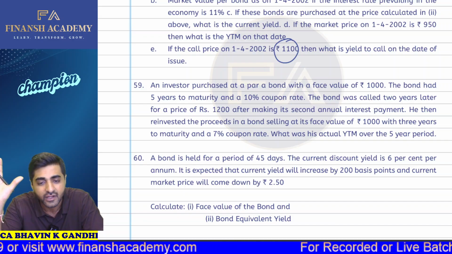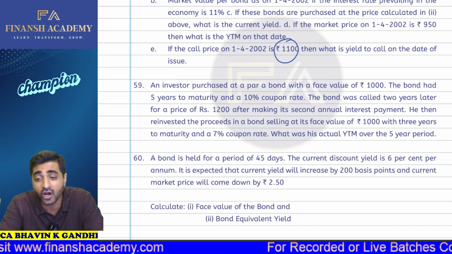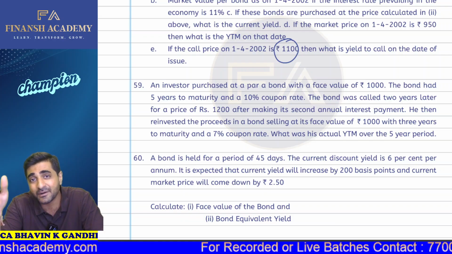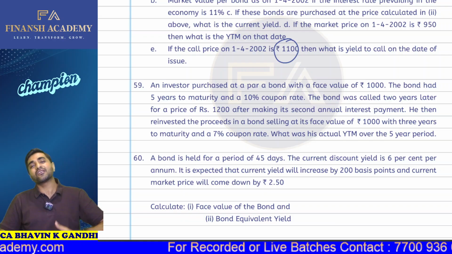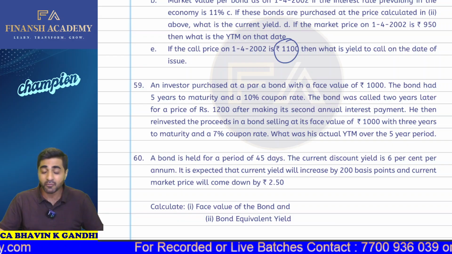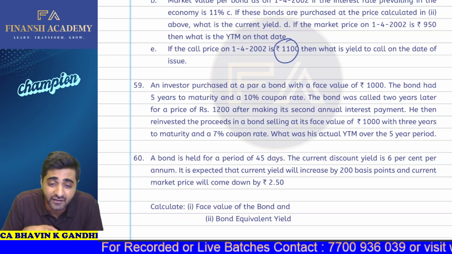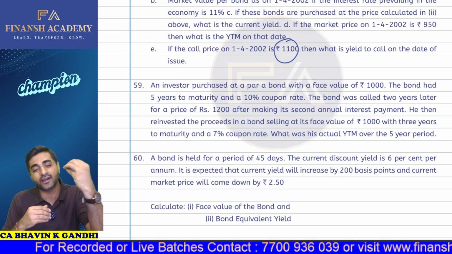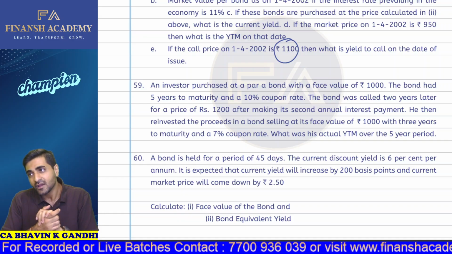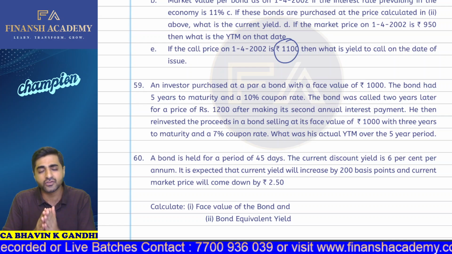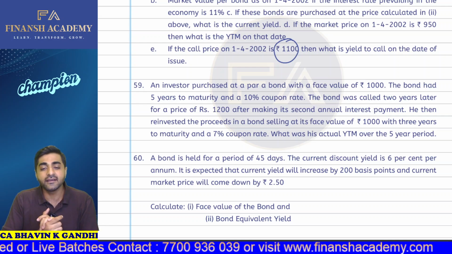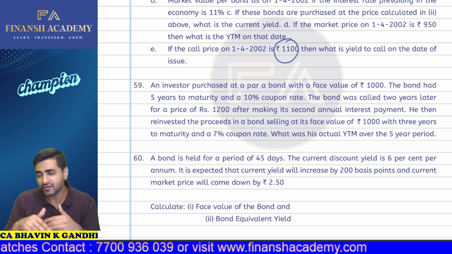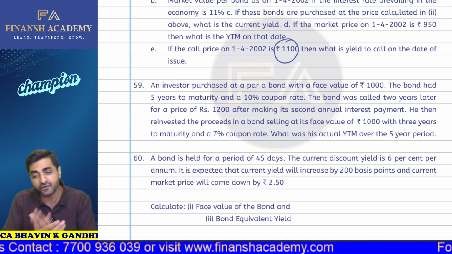Okay, so far so good. The bond was called 2 years later for a price of rupees 1200. Oh my god. So what has happened is that the bond was actually called at the end of the second year. Now, my dear students, when the bond is actually called at the end of the second year, it means that the investor is going to receive the 1200 rupees back. Okay, and the call price is 1200, so he's going to get 1200 rupees, and that is after making the second year interest payment. So interest is also paid and the bond has been called.